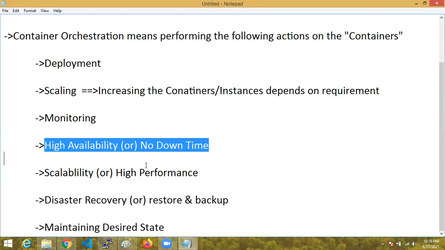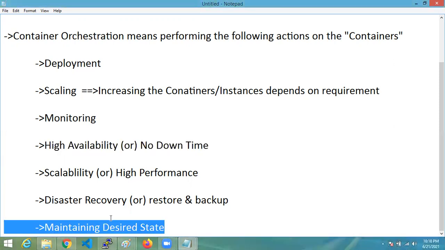Because of the desired state being maintained by Kubernetes, there is no downtime. Every time there is high availability of the application running for the end users. That is no downtime, and it happens because of maintaining the desired state. This also will be done by Kubernetes. Can we do that manually? Yes, we can do it, but it is time-consuming. Nowadays, there is no manual process.